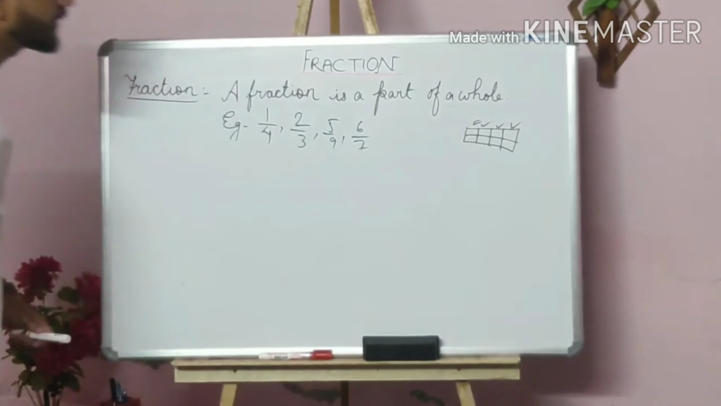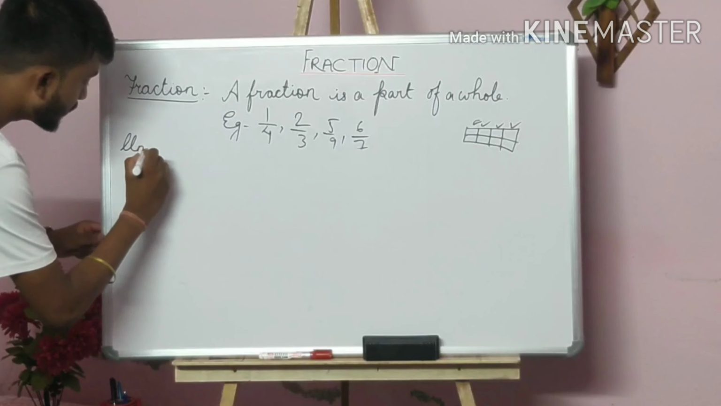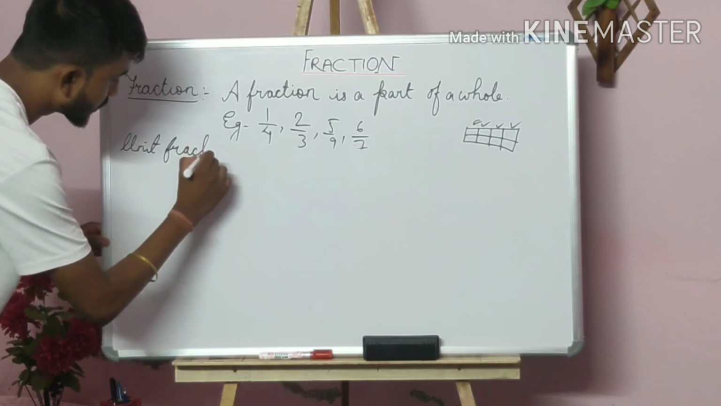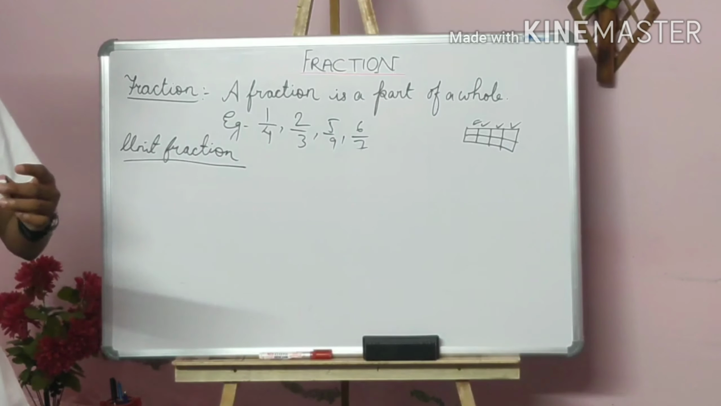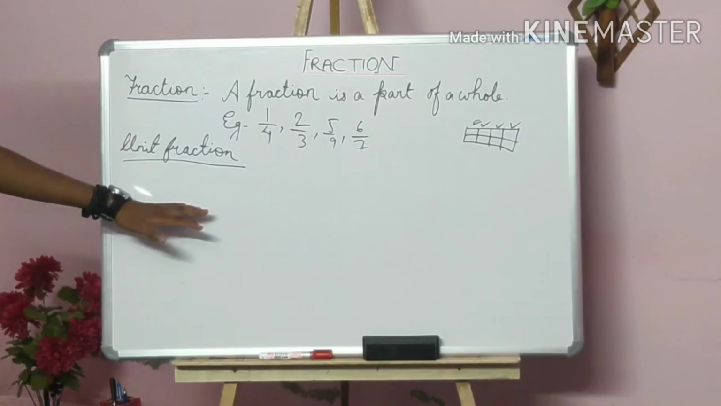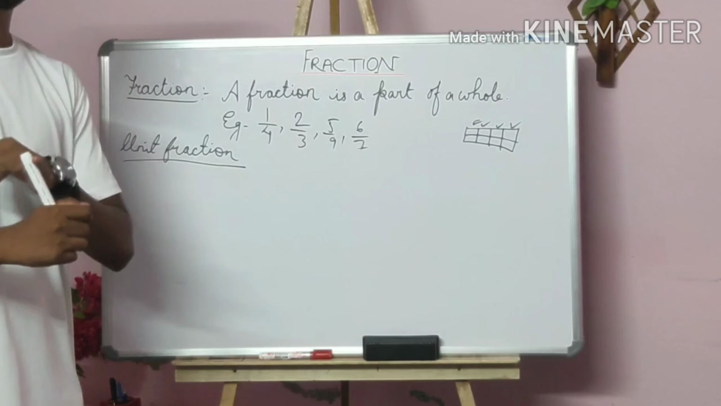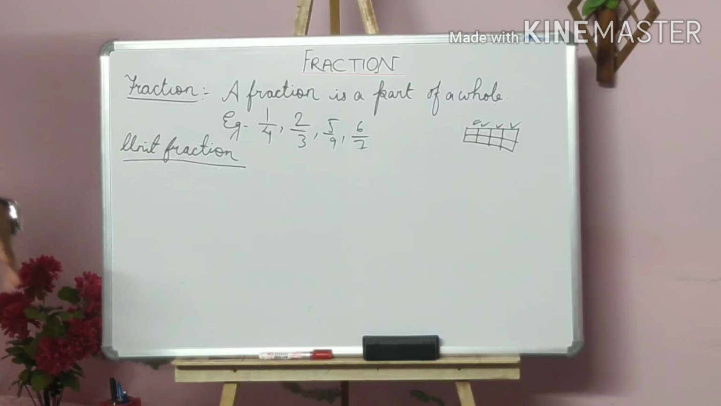Okay, so the next type of fraction is what? A unit fraction. I think this is not in your book, but still you have to know about it. So what is a unit fraction? It's not a very big deal to understand this. If many fractions have numerator as 1, they will be known as unit fractions.